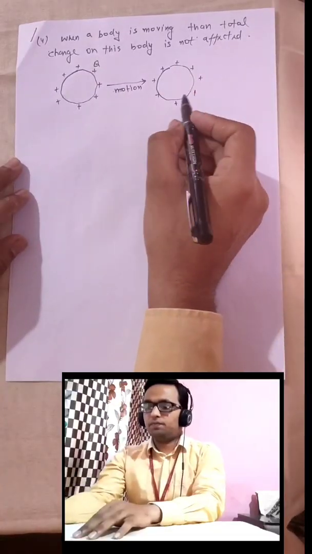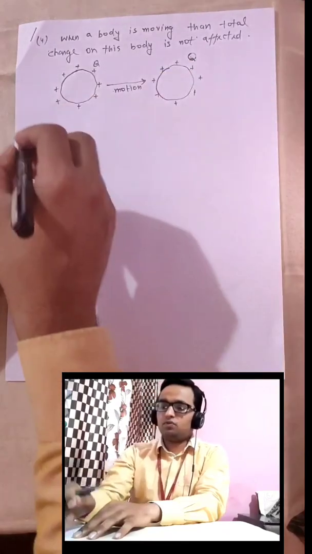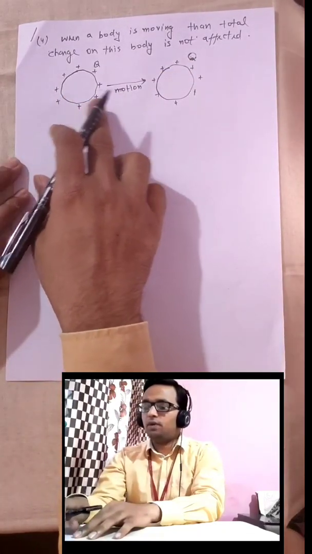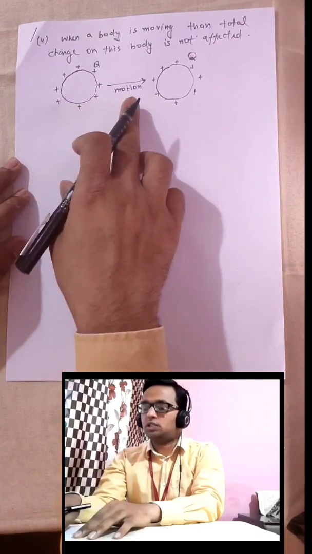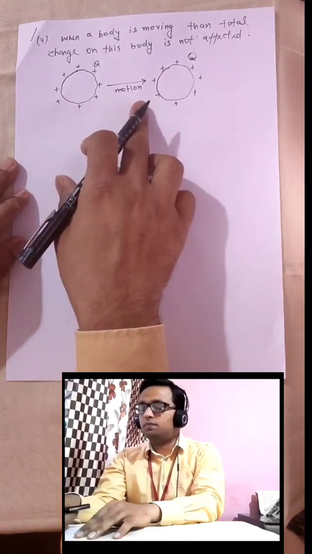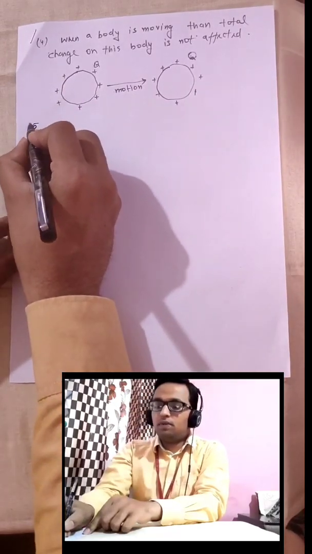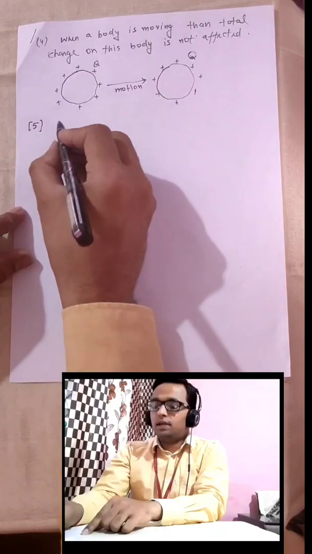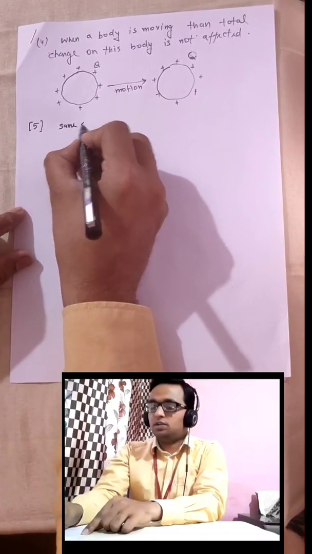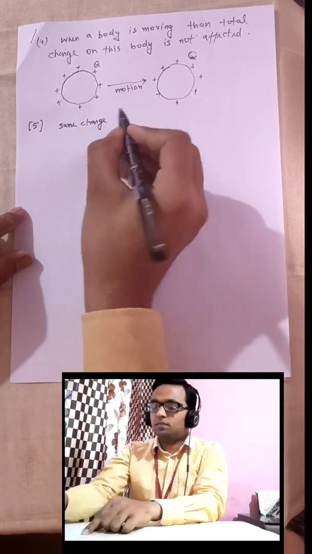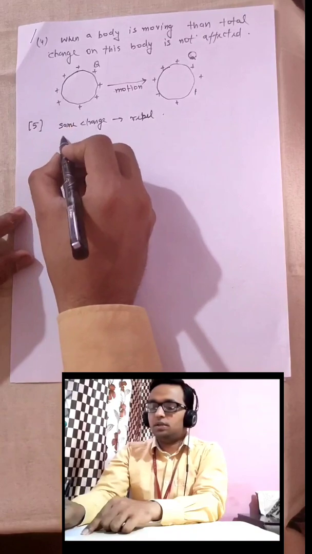Next is property number 5. In the fourth property we have learned that whenever we provide some charge to a particular body and it moves, then its charge remains constant. So what is property number 5? Like charges repel each other.